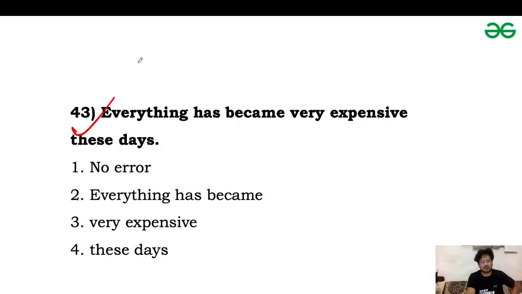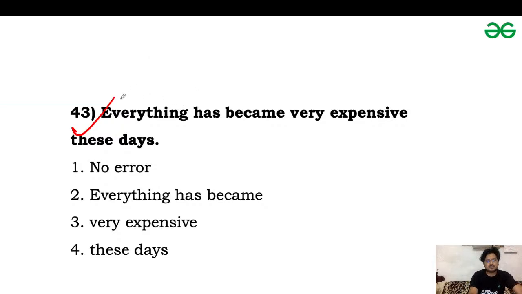Next one is question 43. Everything has become very expensive these days. Comment your answers for question 43. Do like the session, Prathamesh, Anjali. Don't forget to like the session and to share it with your friends. Everything has become very expensive these days.